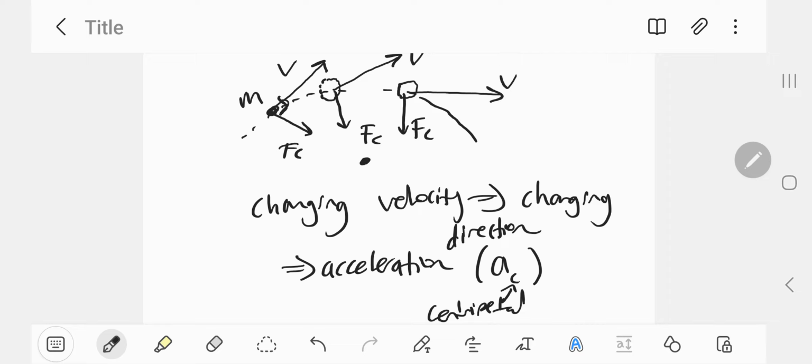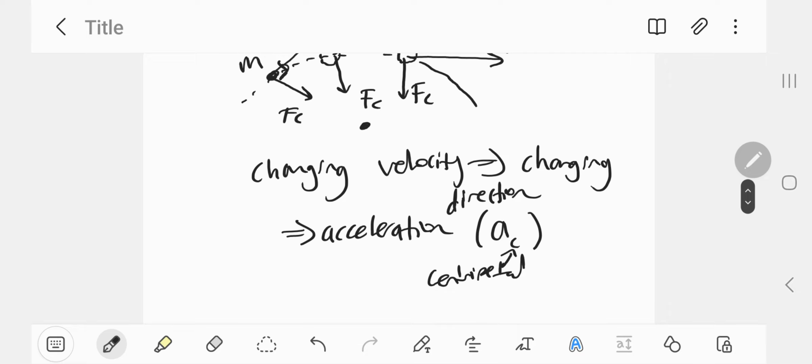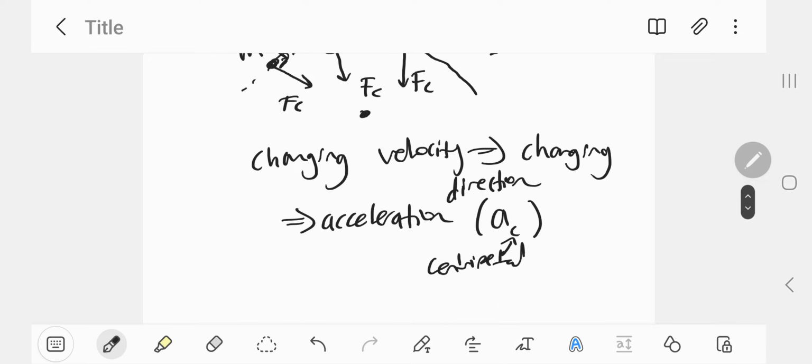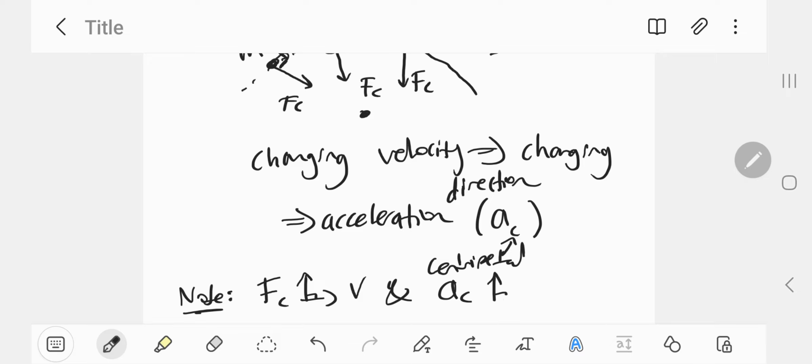So an object in circular motion will experience centripetal acceleration as well as a centripetal force. Just like the centripetal force, the centripetal acceleration is always directed towards the center of the circle, and it's also perpendicular to the velocity. So note, the centripetal force is perpendicular to the linear velocity, and the centripetal acceleration is perpendicular to the linear velocity.